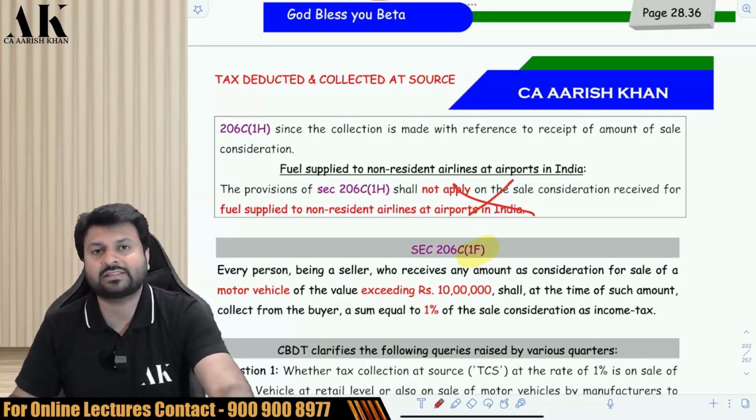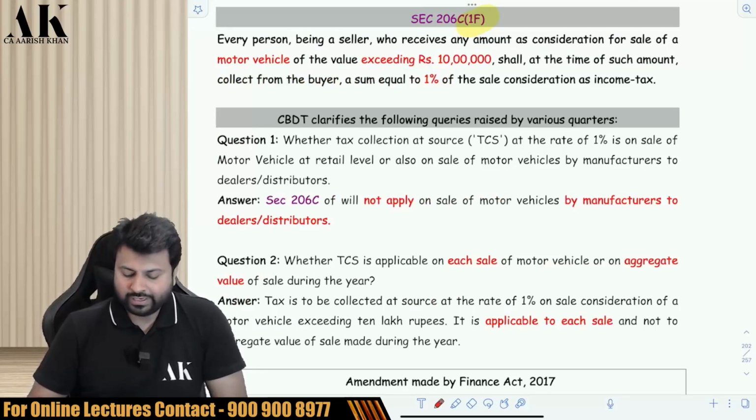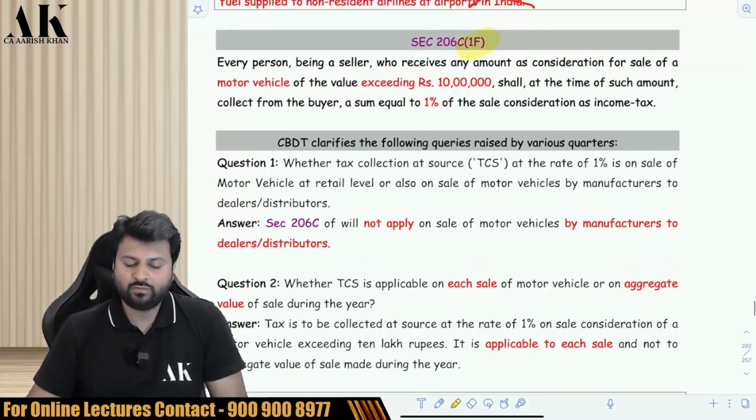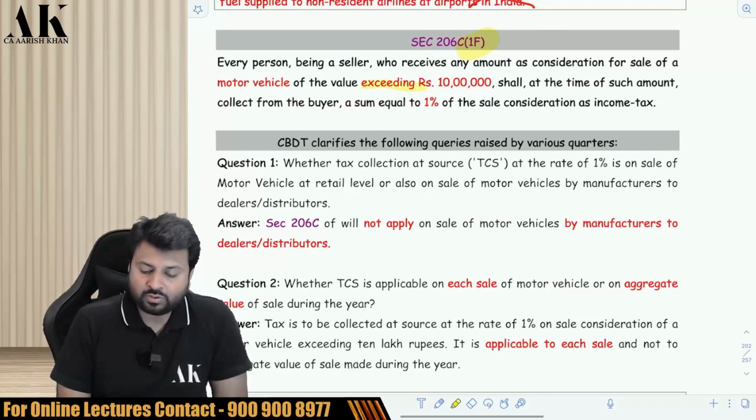So now let's move on to the next category of TCS, that is on sale of motor vehicle. So if any person sells a motor vehicle exceeding value of 10 lakh rupees, they are liable to collect TCS at the rate of 1%. 1% will be collected as TCS.